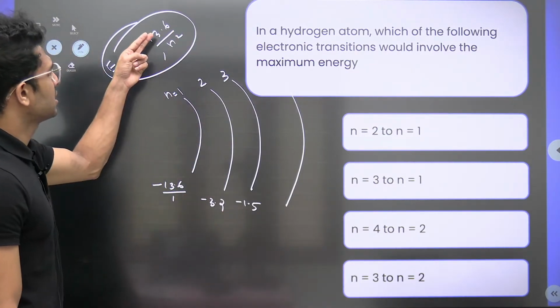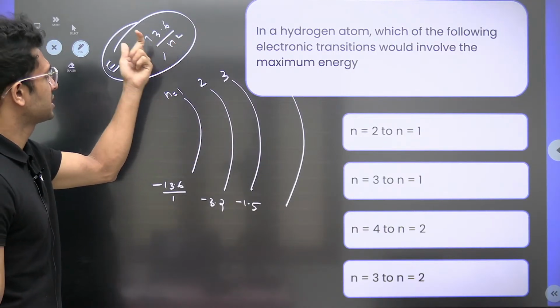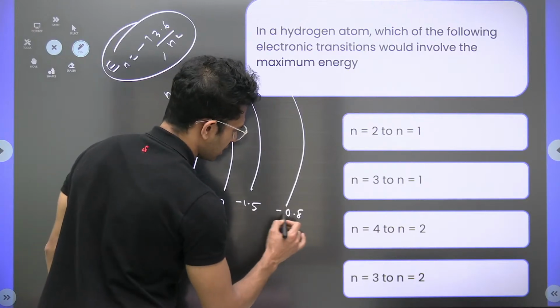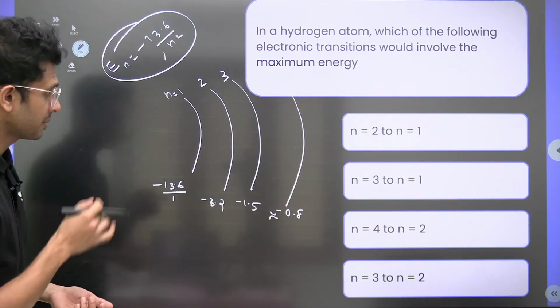Next is minus 13.6 by the fourth orbit, how much will it come? 4 4s are 16, 13.6 by 16 is approximately 0.8. I'm just writing it.